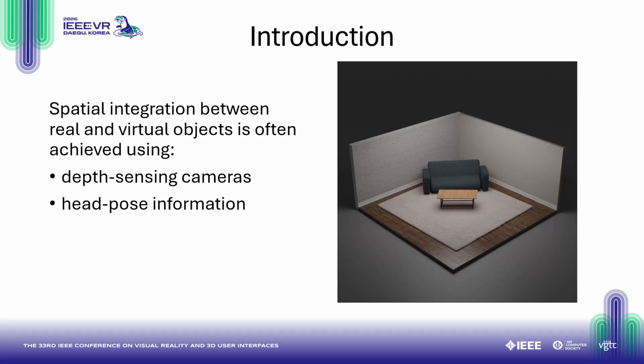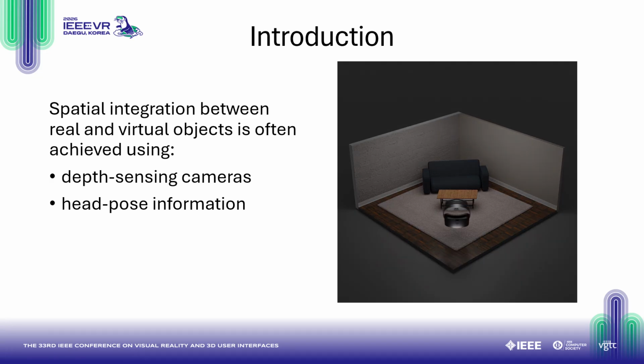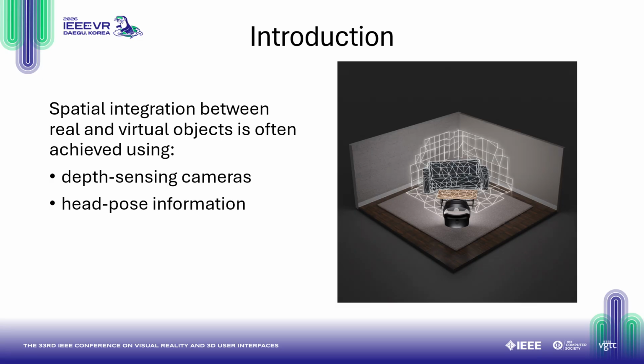One of the key aspects for integration between real and virtual objects in AR is spatial localization. Many of these types of AR displays contain depth sensing cameras and head pose information from the user. For example, suppose the image on the right is a real-world environment. An AR display can spatially map the layout of the physical environment using these depth sensing cameras. This produces a mesh that conforms to the 3D geometry of the scene, and this mesh is crucial for rendering and localizing virtual object positions, especially relative to the real-world surroundings.